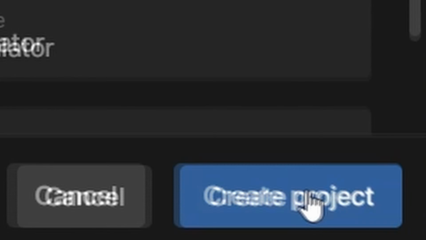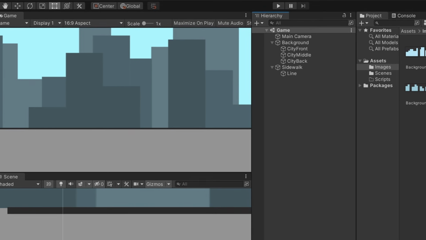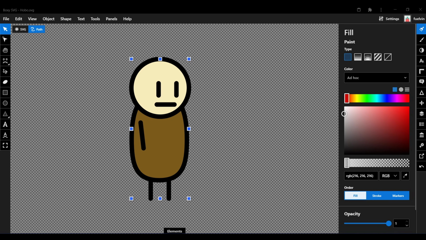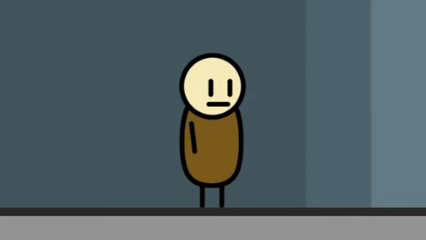After opening a new Unity project, I slapped on a sidewalk and city background, which is really just a bunch of different colored rectangles. And I also made my player sprite, which is a potato-shaped looking dude. After that, I added him in the game scene, and now we have our hobo, which is our player, in the middle of the city.